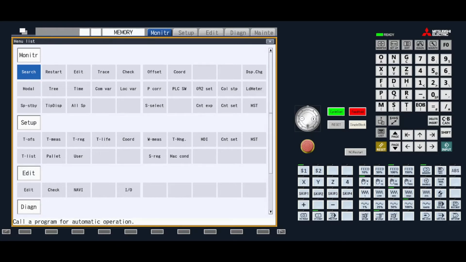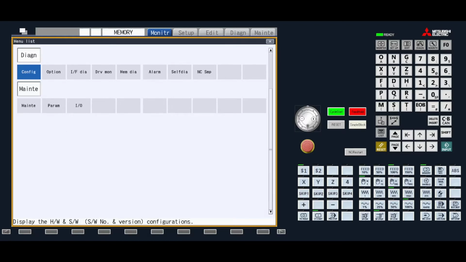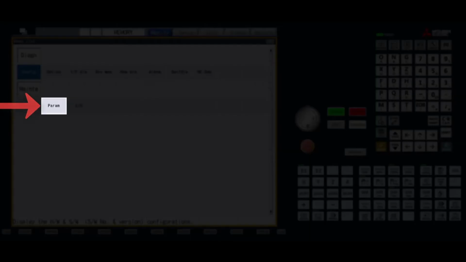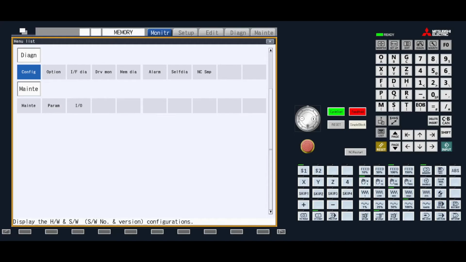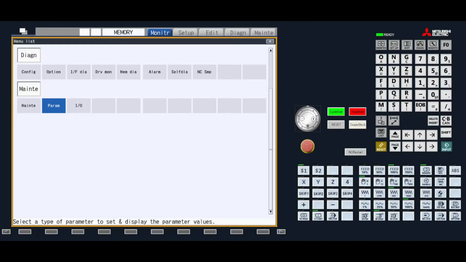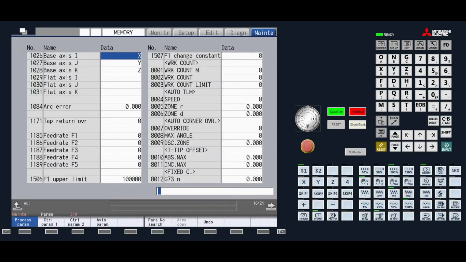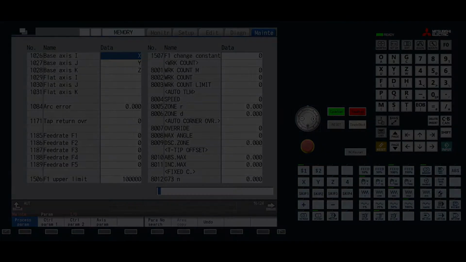For example, if I was looking for the parameter section, I would select Menu List, search for the parameters. In this case, I don't see it, so I will page down, and as we can see, there is a parameter section. Using the arrow keys or the touch screen, I will make this selection, and as you can see, it will take me to the parameter page.